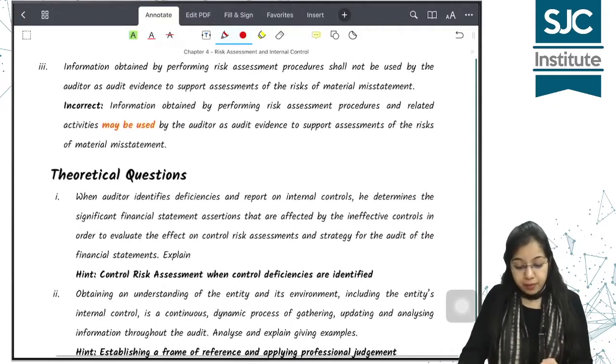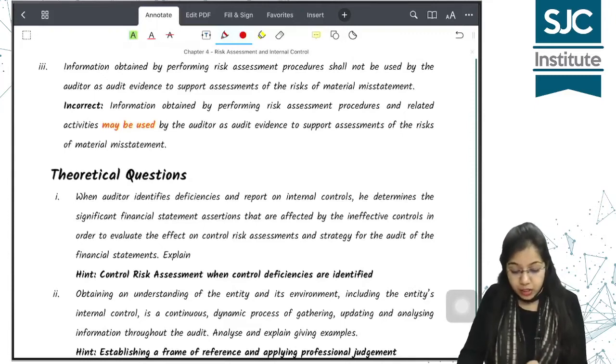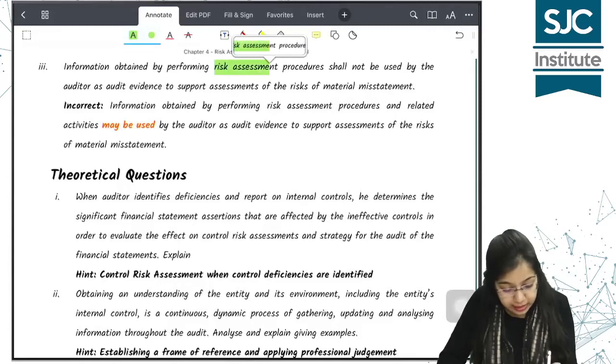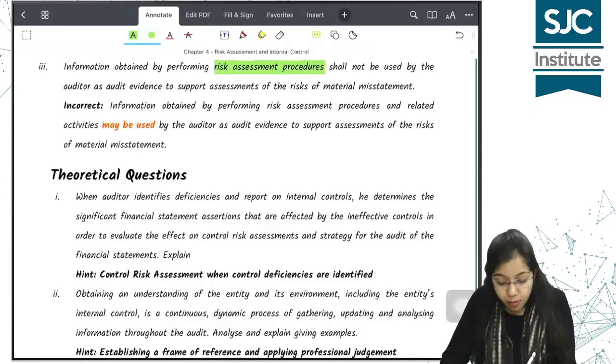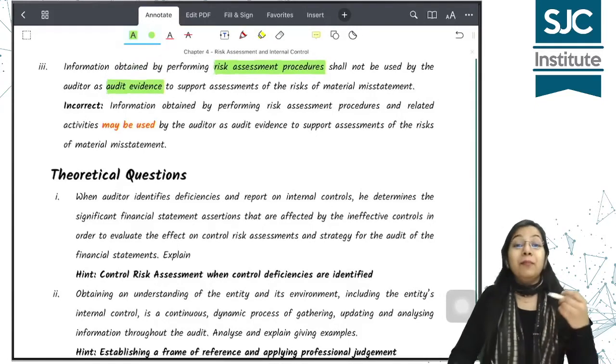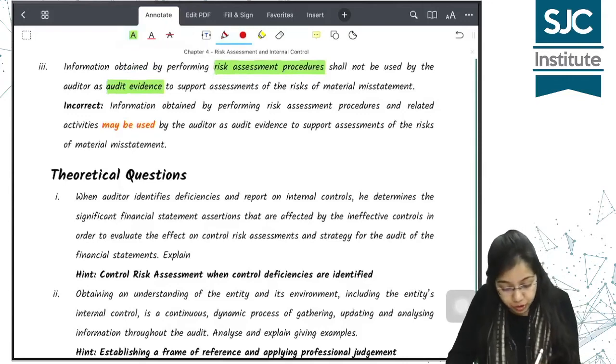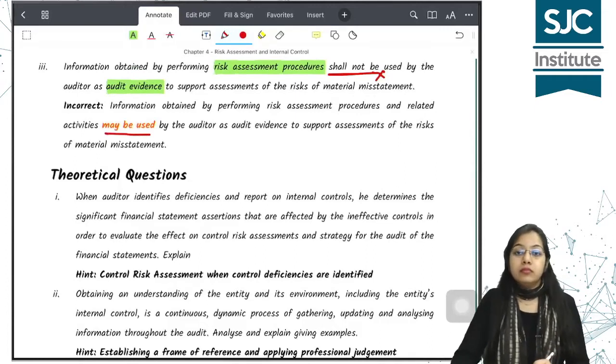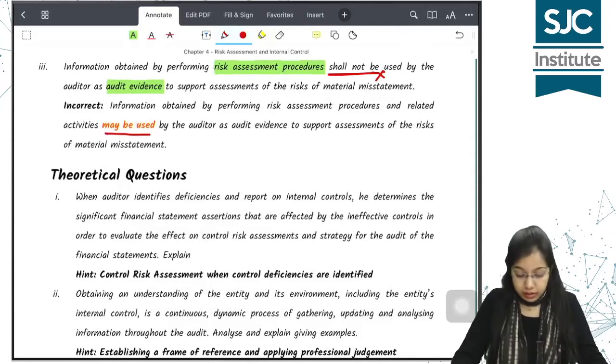Information obtained by performing risk assessment procedures shall not be used by the auditor as audit evidence to support assessment of the risk of material misstatement. So the information we get from risk assessment procedures, can we use it as audit evidence? It may be used; it shall not be used is wrong. This is wrong. It may be used either as audit evidence or to support other audit evidences. Clear?